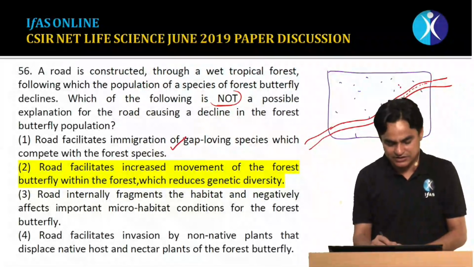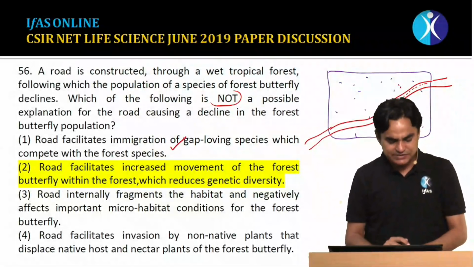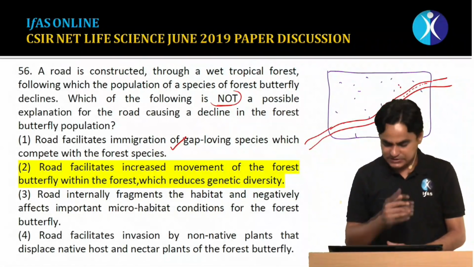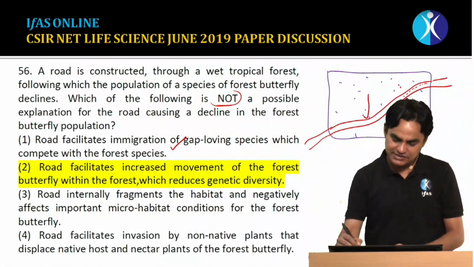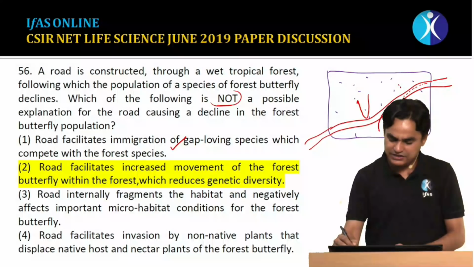So this could be a correct answer. Second statement says that roads facilitate increased movement of forest butterflies within the forest. No, it is not possible, because it will act as a barrier. It will not allow easy movement.